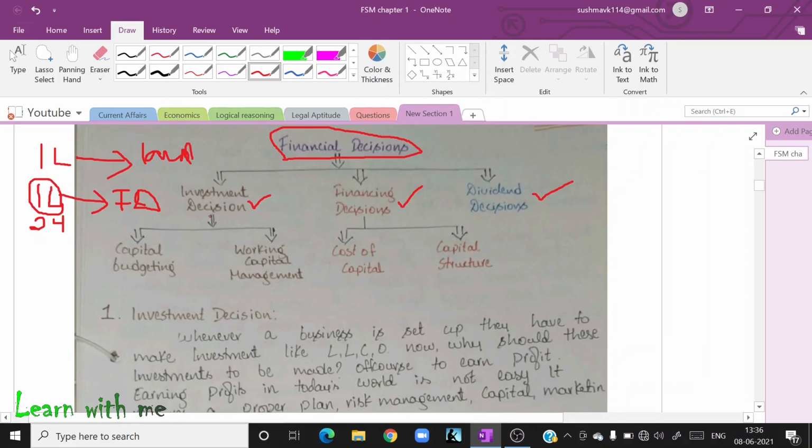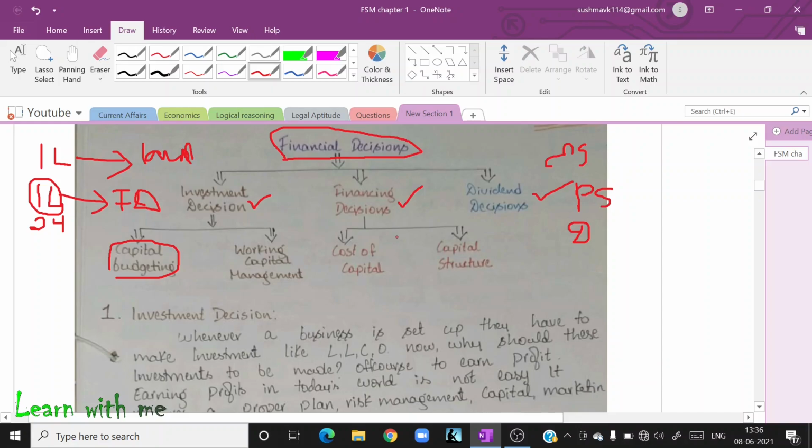Okay. In the investment decision, you have two types: one, capital budgeting, and the other, working capital management. And financial decision: where should I get the money? What are all the sources of getting funds? One is equity share, one is preference share, one is debenture, long term borrowings, etc. Right? Now, from what sources I have to get the money?